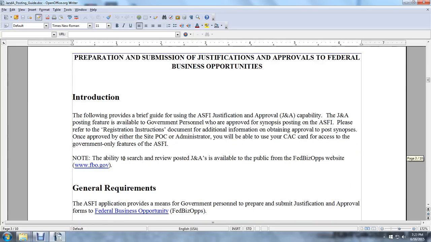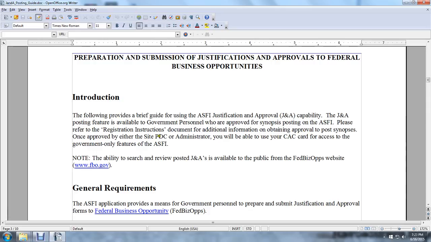Preparation and submission of the justification approvals to Federal Business Opportunities follows the brief guide provided for using the Army Single Phase Industry acquisition website, justification approval capability, and the justification and approval activity posting and features available for government personnel who are approved for synopsis posting on the Army Single Phase Industrial website. Please refer to the registration instructions, documentation, and additional information for obtaining approval to post synopses.